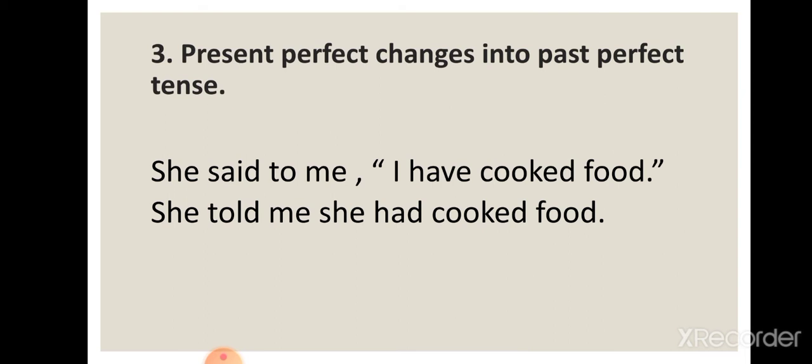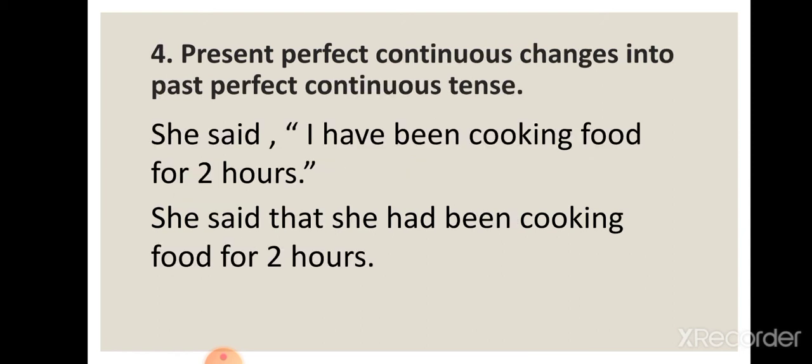Number 3. Present perfect changes into past perfect tense. She said to me, I have cooked food. Past perfect will be she told me she had cooked food. So in the reported speech, we have made changes in personal pronoun also and in the tense also. I changes according to the subject of the reporting speech, that is she, and have cooked, present perfect, changes into past perfect, had cooked.